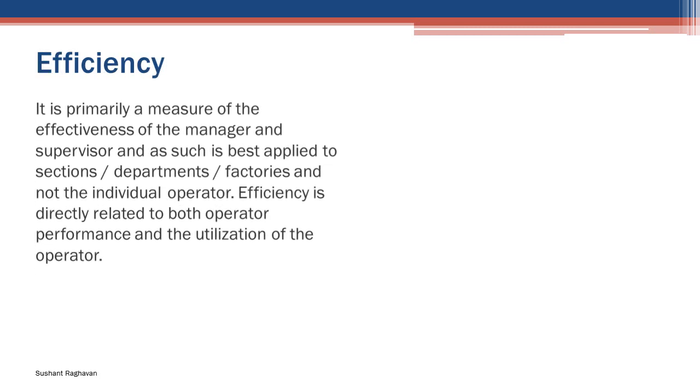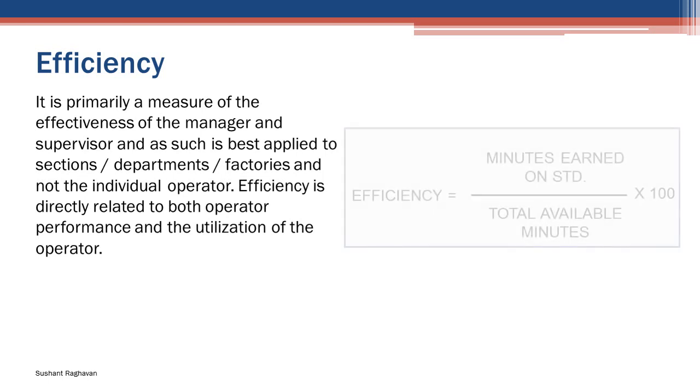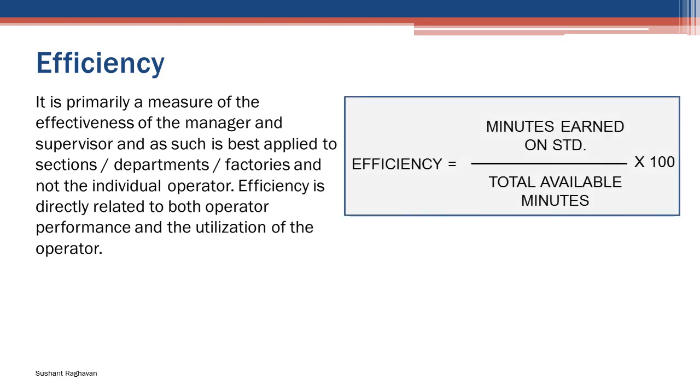Efficiency. It is primarily a measure of the effectiveness of the manager and supervisor, and as such is best applied to sections, departments, factories, and not the individual operator. Efficiency is directly related to both operator performance and the utilization of the operator. Efficiency equal to minutes earned on standard divided by total available minutes into 100.